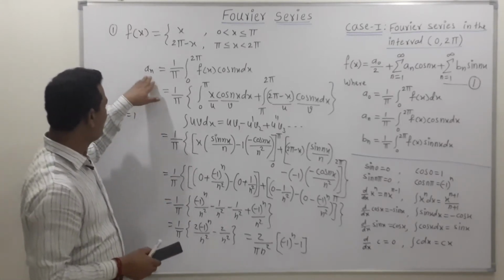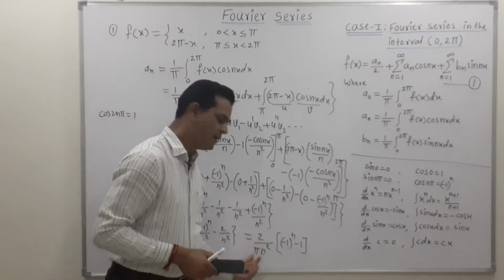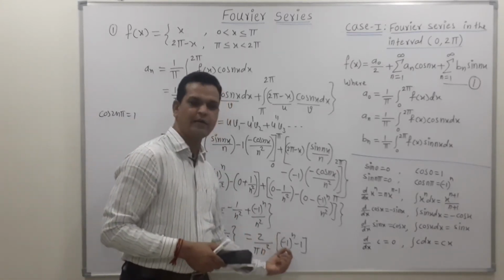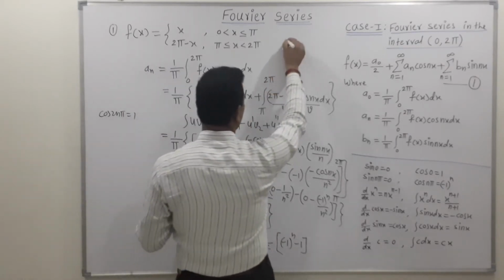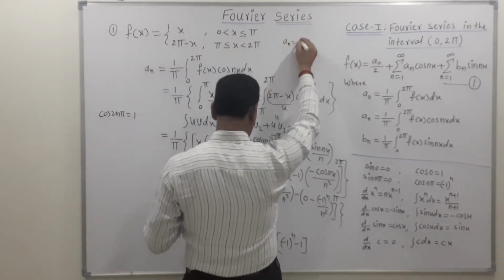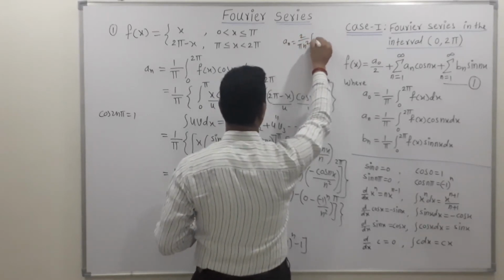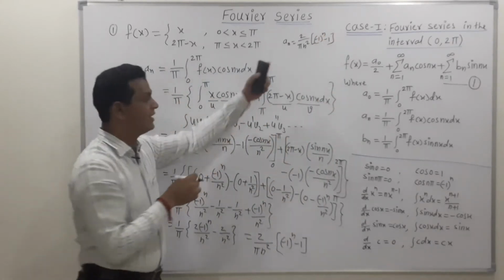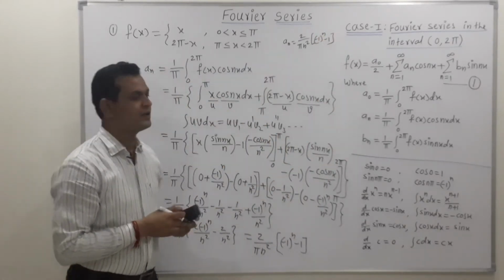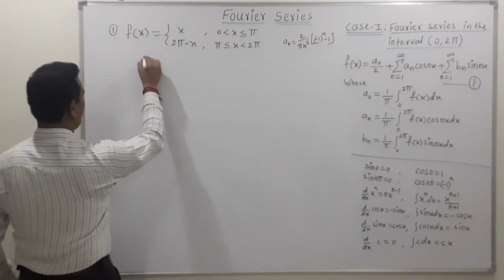So now here we find the value of an, which is 2 upon pi into n square in bracket minus 1 raised to n minus 1. So for our simplicity we will write this value here. An is equal to, this is 2 upon pi n square, then minus 1 raised to n minus 1. So this will helpful for us for the further substitution. So let's first write down the definition of Bn.